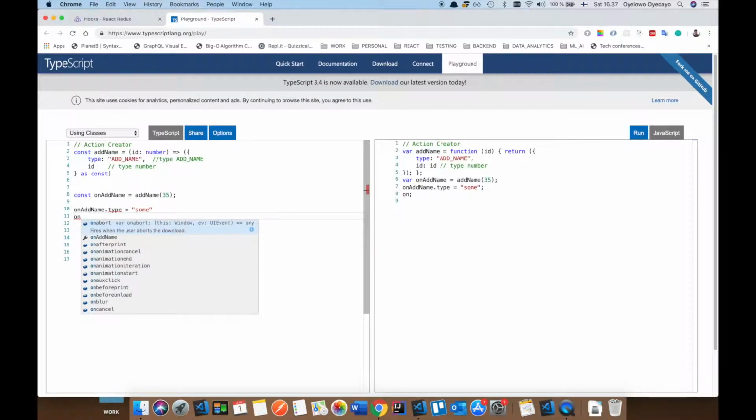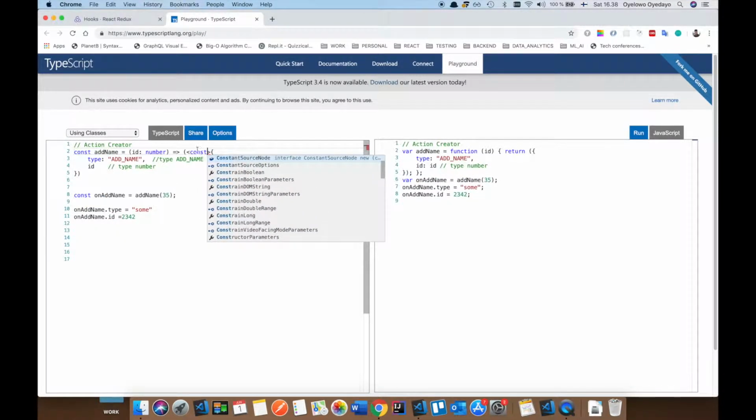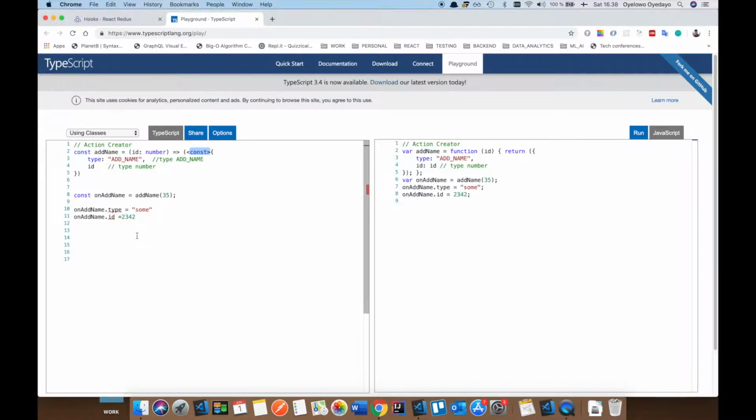And let's say you're trying to do onAddName.id, trying to reassign to another number. This is also not going to compile, which is a good thing. So another way you can also cast in TypeScript is by using this. This also works in the same way, and I find this to be really useful in other scenarios also.